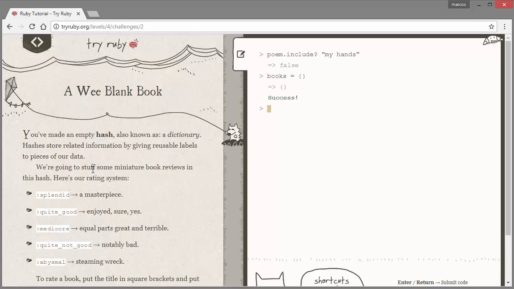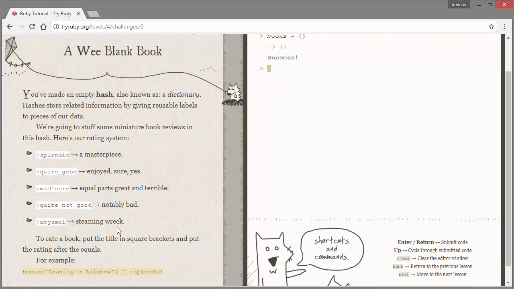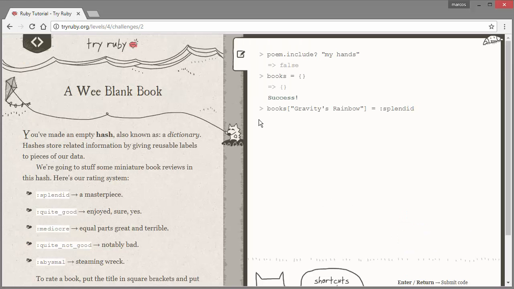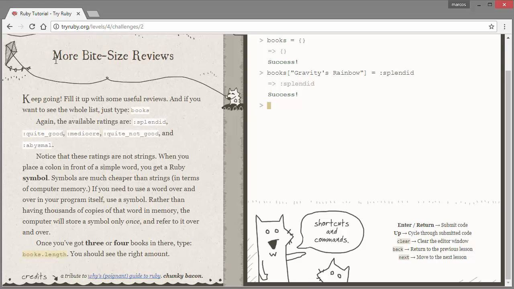We're going to use some miniature book reviews in this hash. Here's our rating system. Okay, so this is just a rating system. To rate a book, just put in the title in the square brackets and then put the rating after the equals. For example, I'm just gonna copy that because I don't want to get some syntax errors. More bite-size reviews. Keep going, fill it up with more useful reviews, and if you want the whole list, just type books. Okay, so we're gonna check that out. Books.